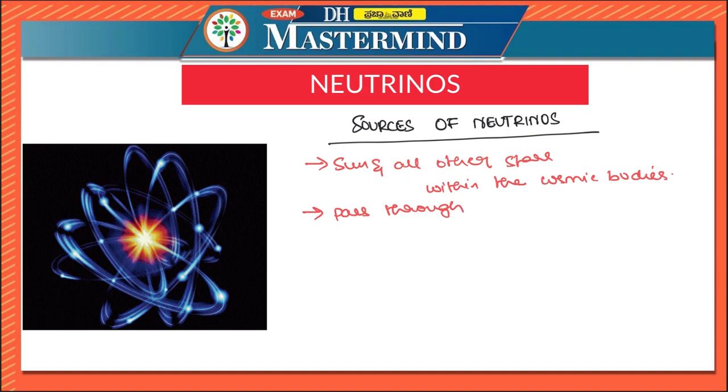Apart from the Sun and stars, there are also other sources of neutrinos, such as supernovae. Supernovae are nothing but exploding stars. When stars explode, they give rise to billions of neutrinos. Along with this, there are relic neutrinos. Relic neutrinos are from the birth of the universe. When the universe took birth after the Big Bang, neutrinos were born, and these neutrinos are called relic neutrinos.